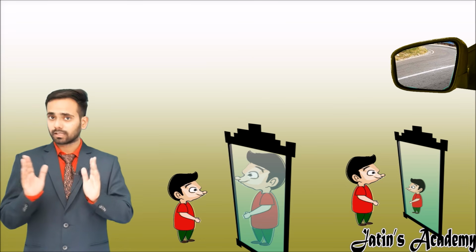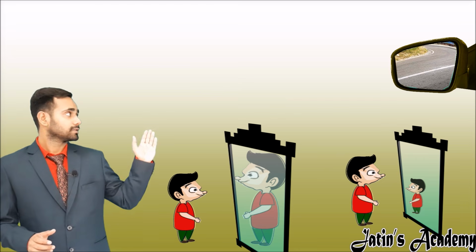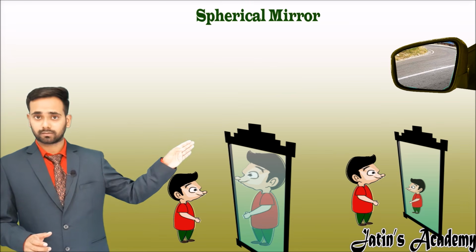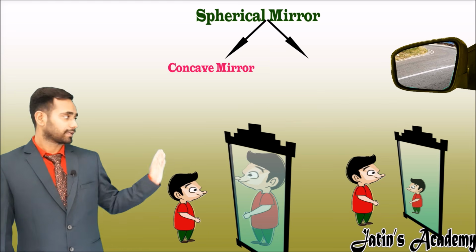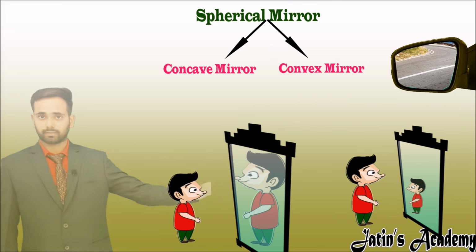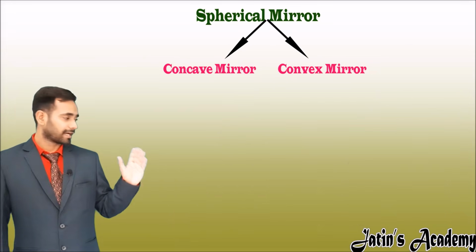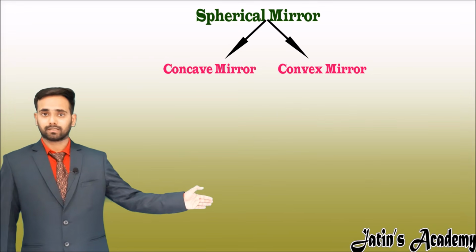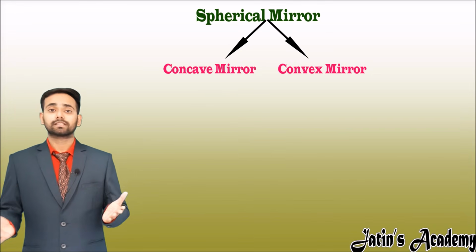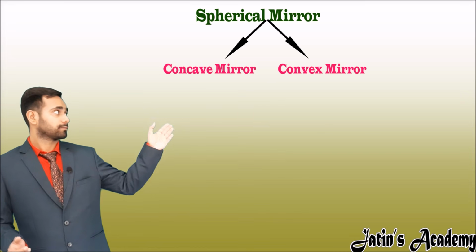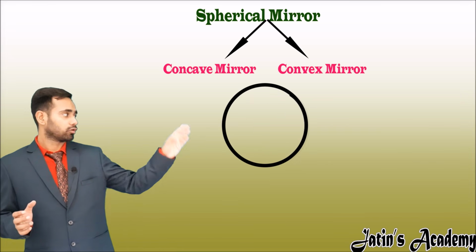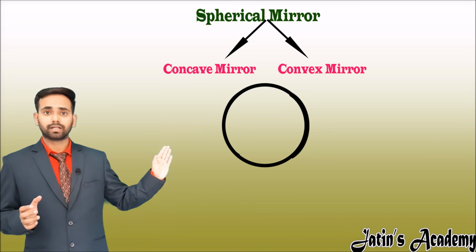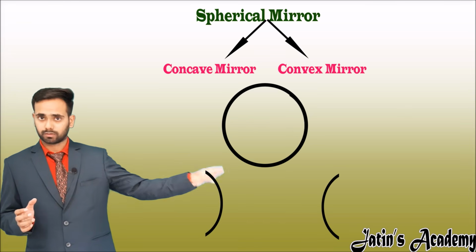These are a new classification of mirror. These are spherical mirrors. Spherical mirrors are of two types, concave mirror and convex mirror. Before understanding concave and convex mirrors, let us understand the meaning of spherical mirror. A spherical mirror is nothing but a small part of a hollow sphere.